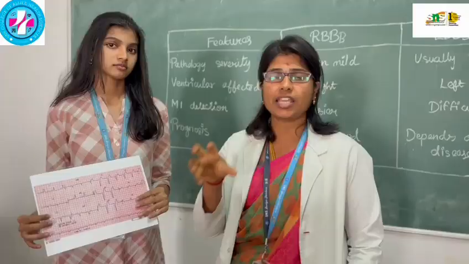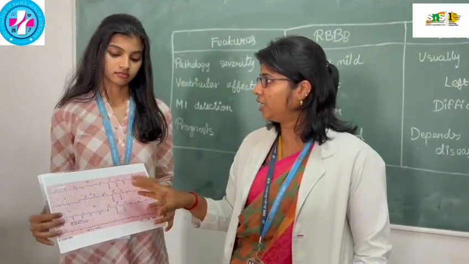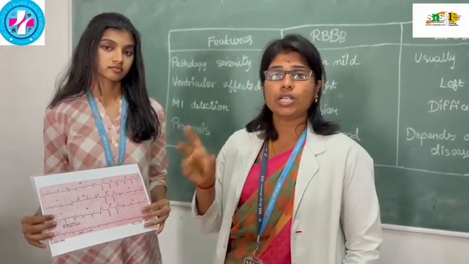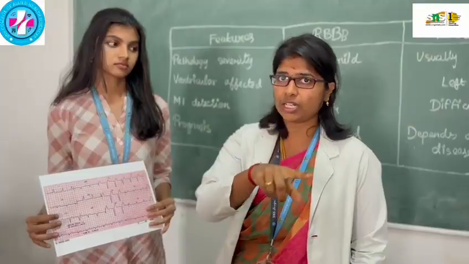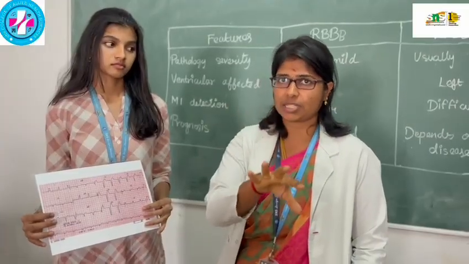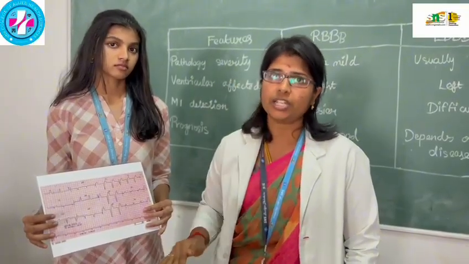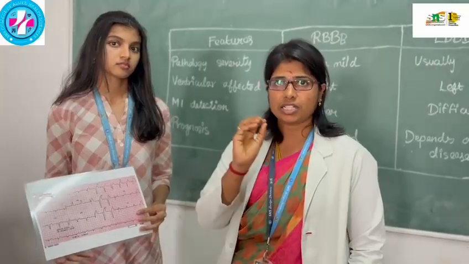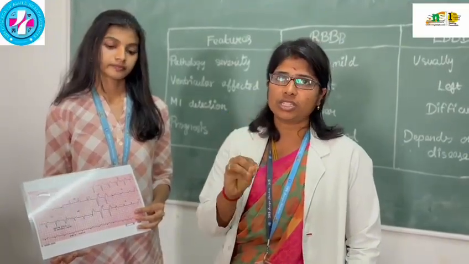So if there is any conduction delay in the left bundle branches, it will affect hemodynamics also, because cardiac output decreases and EF also decreases. That is the major thing to note.